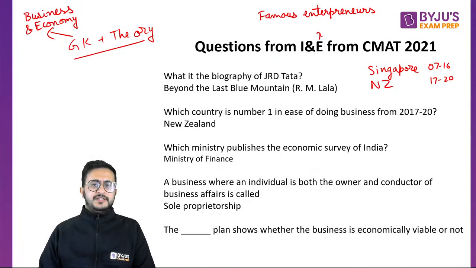Like some news related to businesses. The dash plan shows whether this business is economically viable or not. Which plan shows that a business is economically viable or not? Even if you cover the basics of this, I told you the list of topics. Just go through that list of topics and cover the basics from that. Then you should be able to do well in this section.